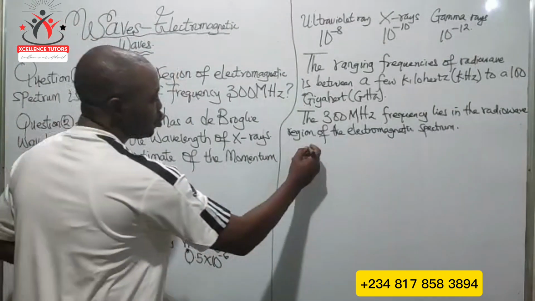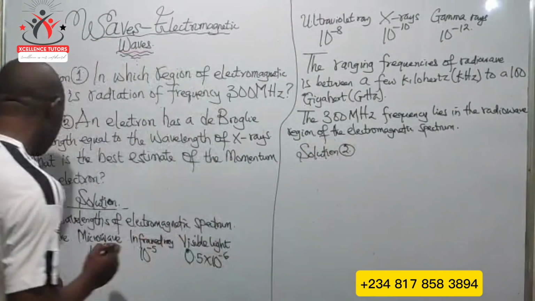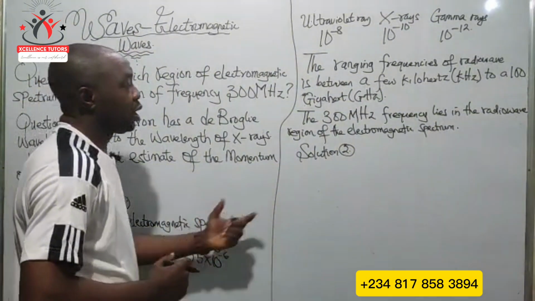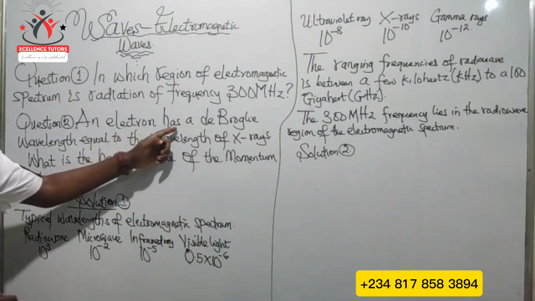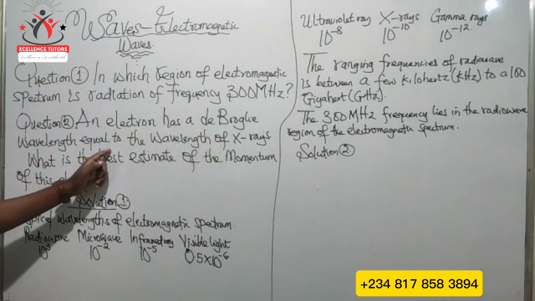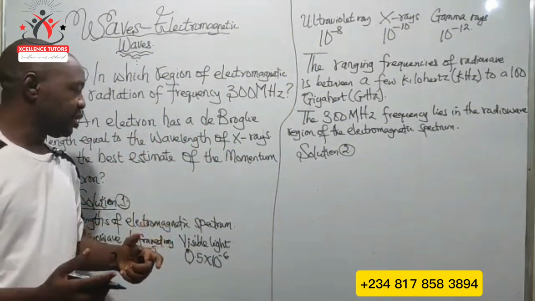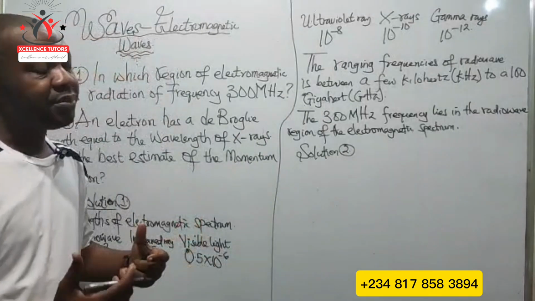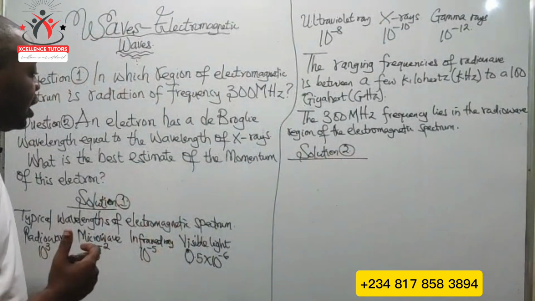Now for question 2. Now this is question 1. We have the solution for question 1, and now we have question 2. An electron has a de Broglie wavelength equal to the wavelength of X-rays. What is the best estimate of the momentum of this electron? So we want to calculate the best estimate of the momentum of the electron.